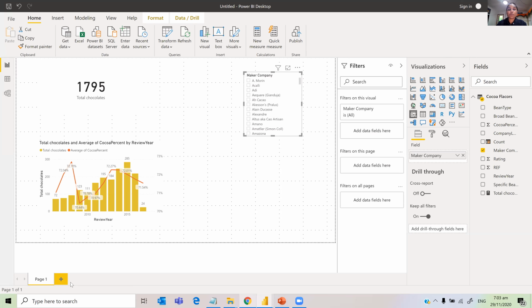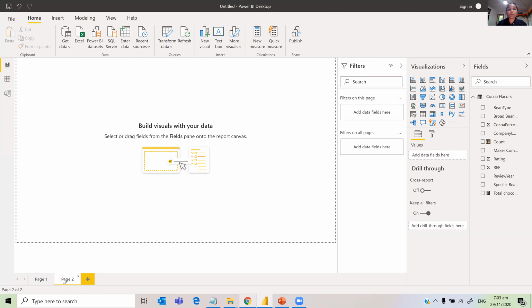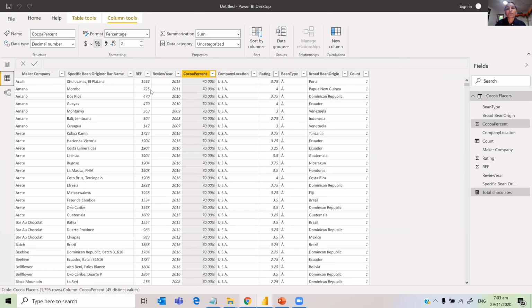So now I want to continue and show you how to answer the question, where are the best cocoa beans grown? I'm just going to create another page because I want to create a bigger visual. So for where the best cocoa beans are grown, we have company location. That's what I'm going to use, because if you look at the company location data, it is the country name.